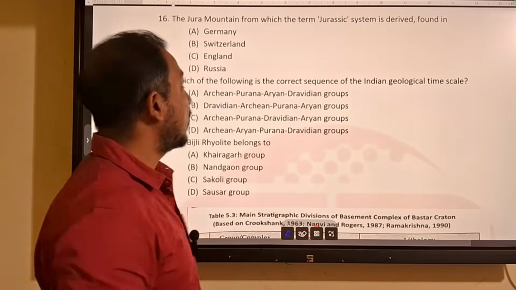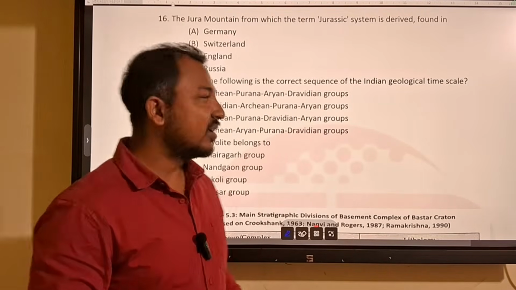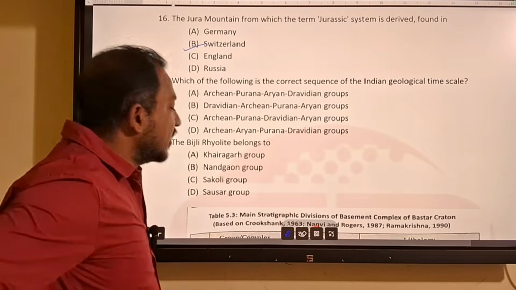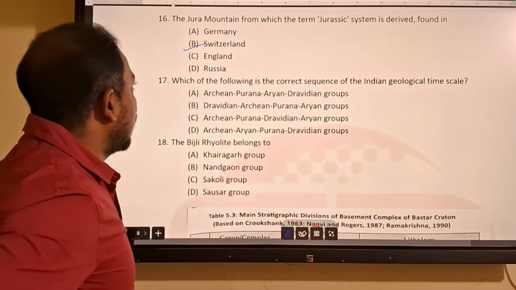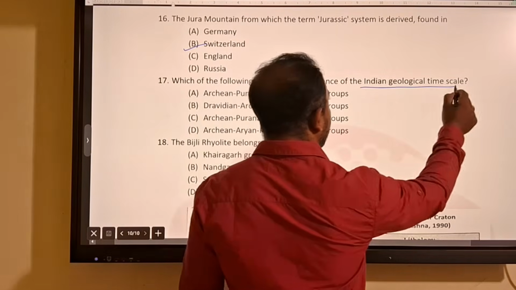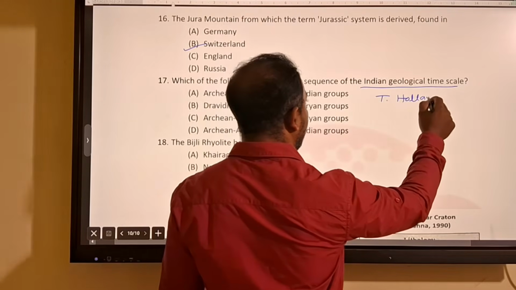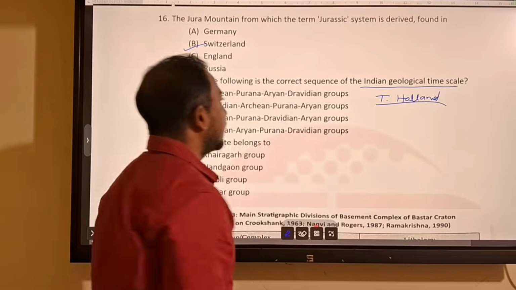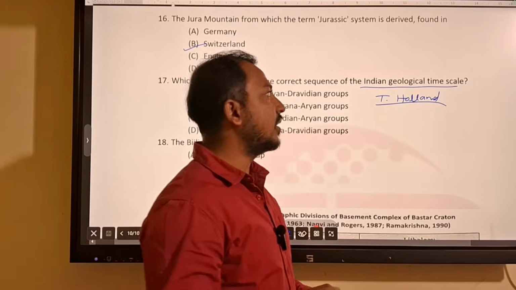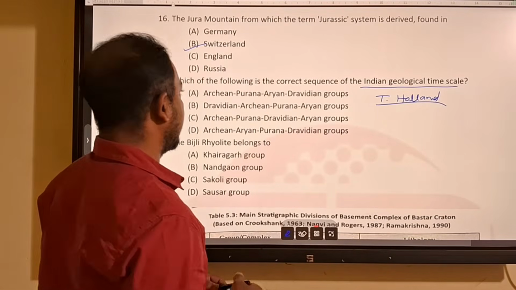Next comes the Jura mountain, from which the term Jurassic system is derived. It is from Switzerland. Next, which of the following is the correct sequence of the Indian geological timescale? The Indian geological timescale is given by T. Holland. According to him, the rock deposition or the age of Earth was divided into four groups.